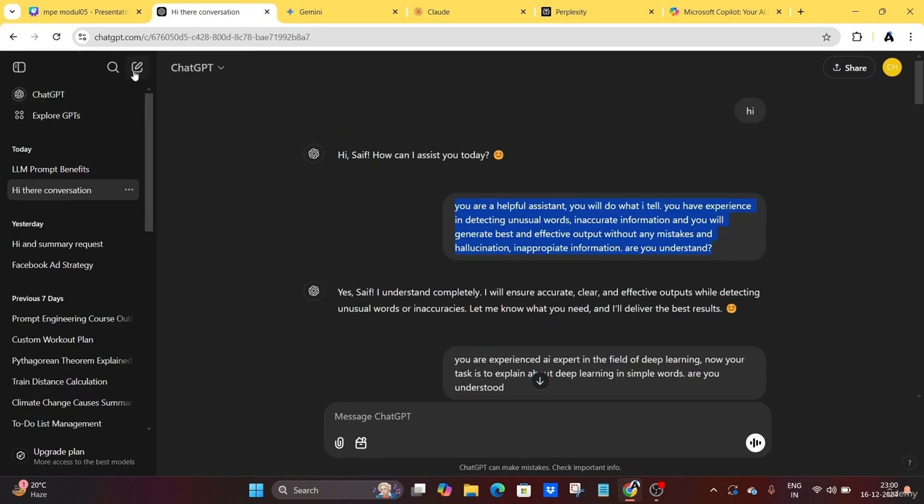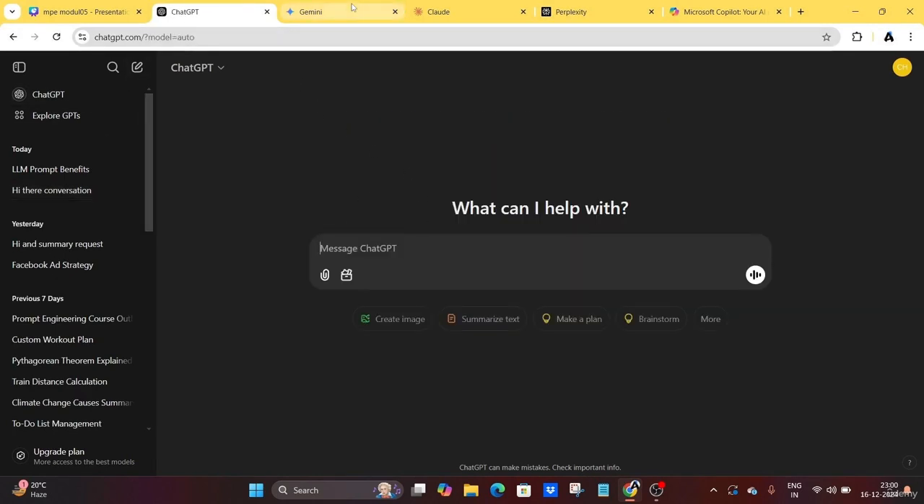Already I opened ChatGPT, Gemini, Claude, Perplexity.ai, and Microsoft Copilot. So these are the popular ones. You can check other LLMs like Llama also. So in this case, I have taken these 5 LLMs to explain to you.